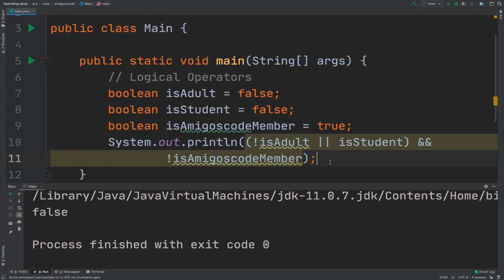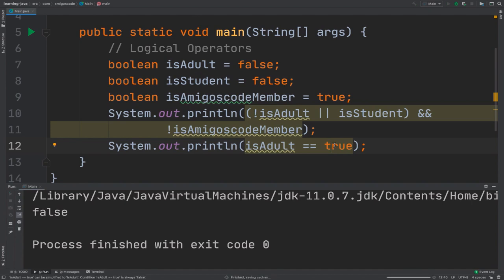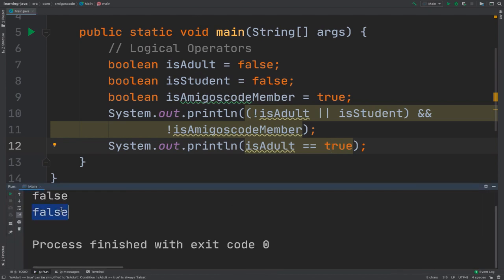One last thing that I want to show you is, you might sometimes be tempted to say is adult equals. We learned about the comparison operators. So equals to true, right? You might be saying, I want to check whether this variable right here equals to true. And this will either return true or false. So if I run this, you'll see that it is false right here. And if I run equals to false, you can see that this will return true, right?